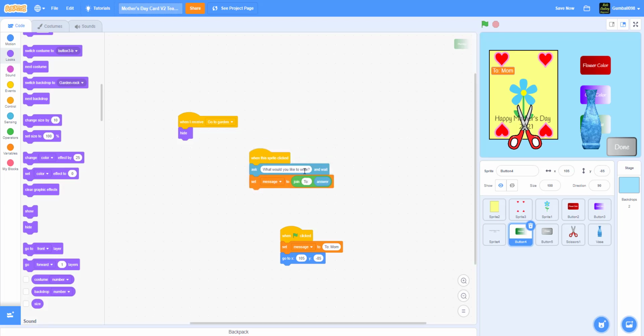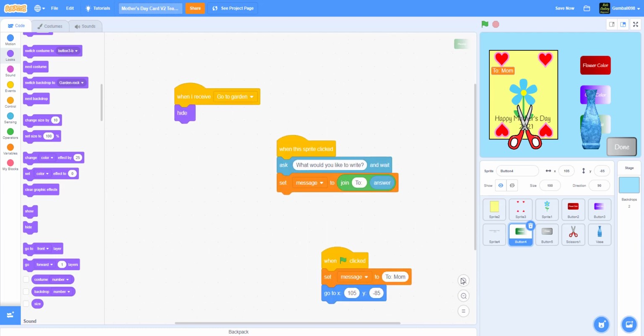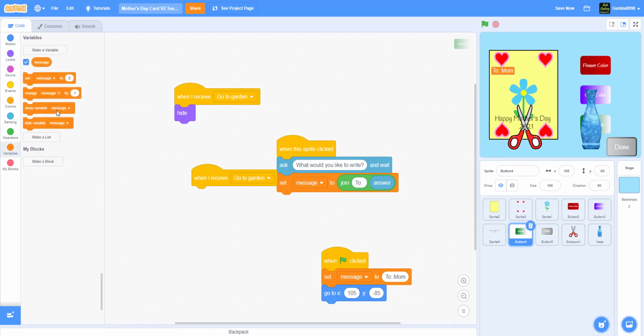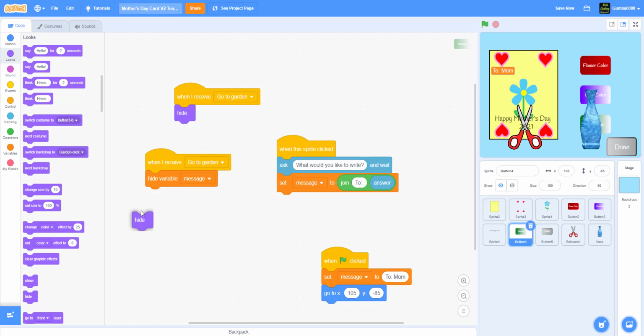Here. Yes. And you have to hide the variable. So when I receive, because there's 2 variables, there's the button and the variable, and then you have to hide the variable so you can't see it anymore. So I'll hide variable message, and it will hide. So we have that done.